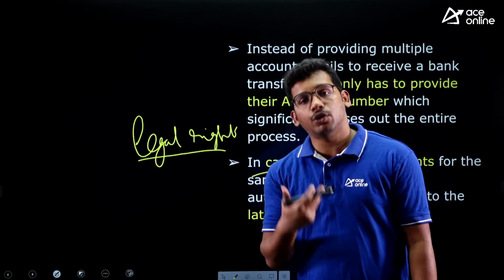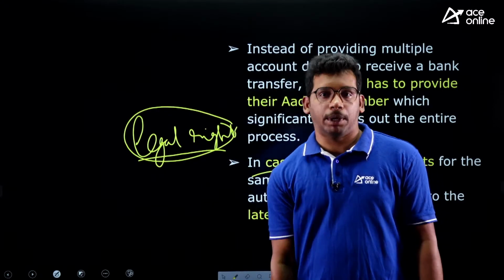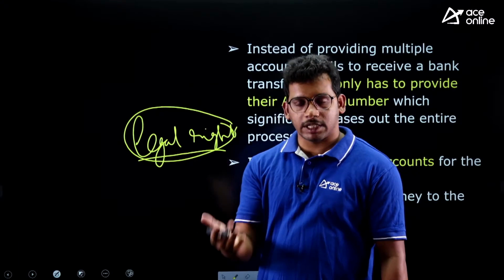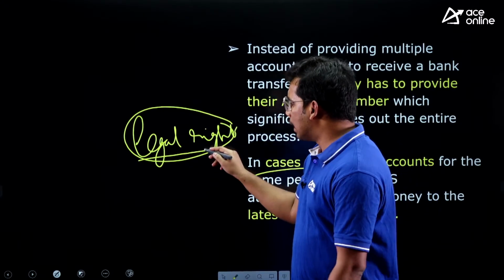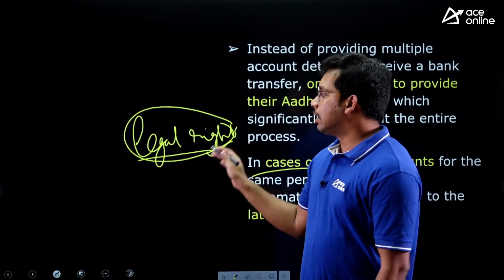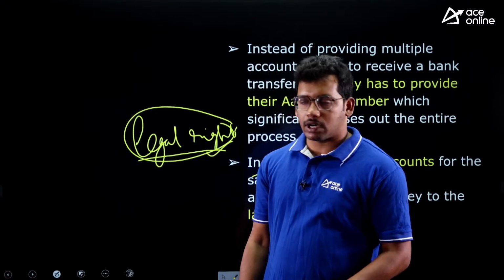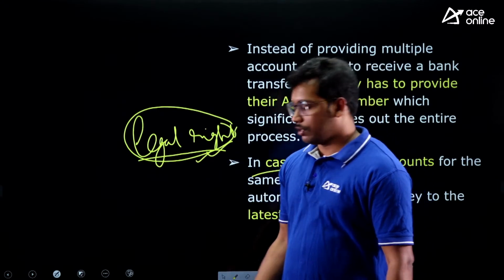The MGNREGA Act is giving you the legal power to work. But this is only for rural people. So right to work in general is not an explicitly mentioned fundamental right or constitutional right. Rather, it is a legal right created through the MGNREGA Act, right? So in the exam, if they ask which type of right the right to work is, it is a legal right. Okay?